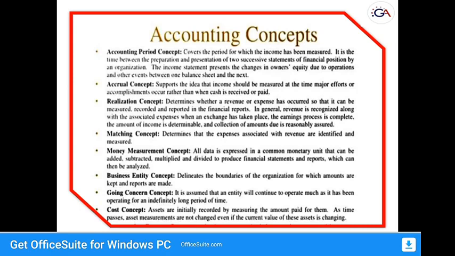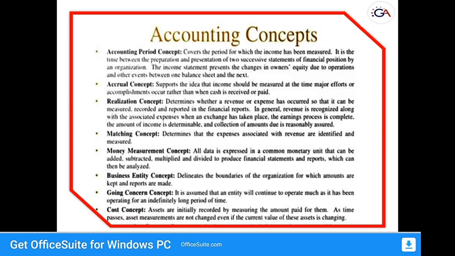In the balance sheet, these assets do not appear at cost price; every year depreciation is deducted and they appear at cost less depreciation. We already discussed the cost concept in the branches of accounting. It is related to these cost concepts and is applicable to the factors of production also.